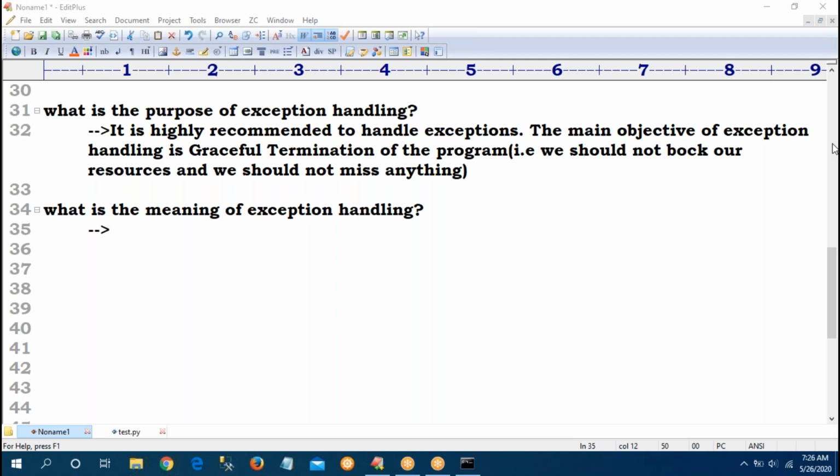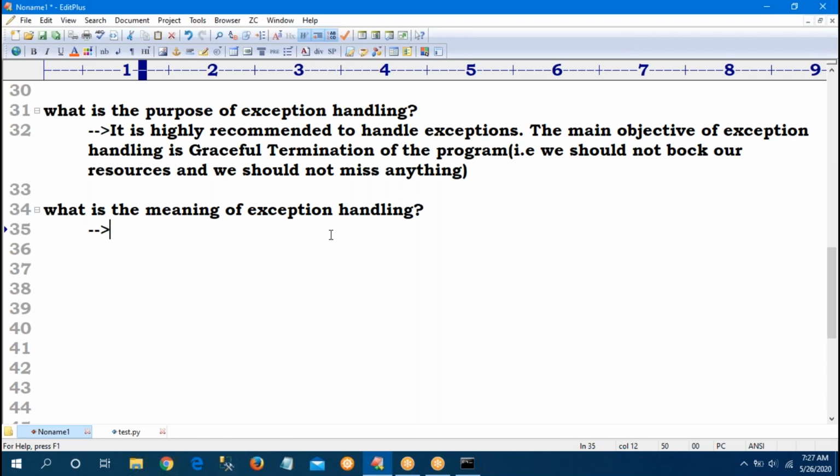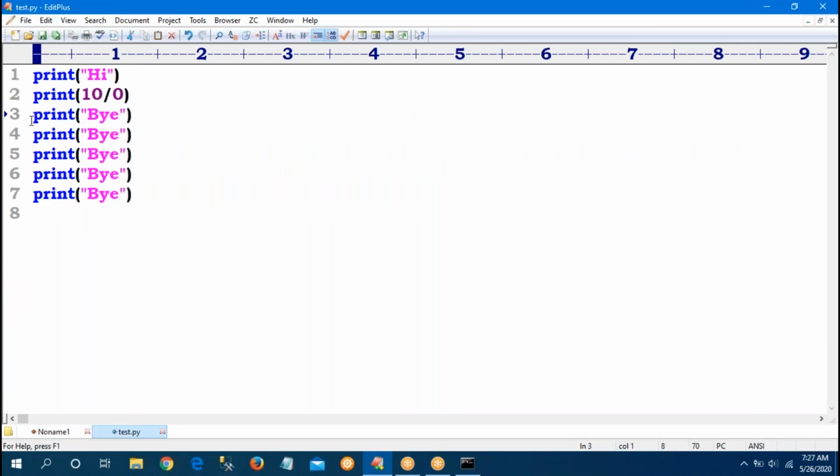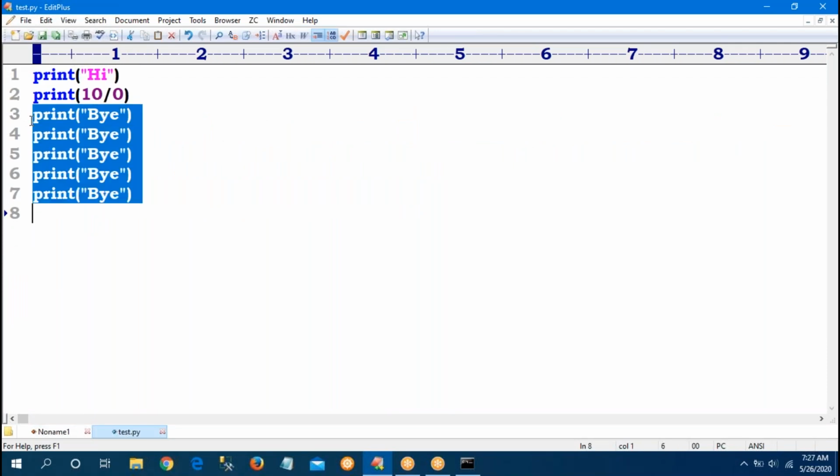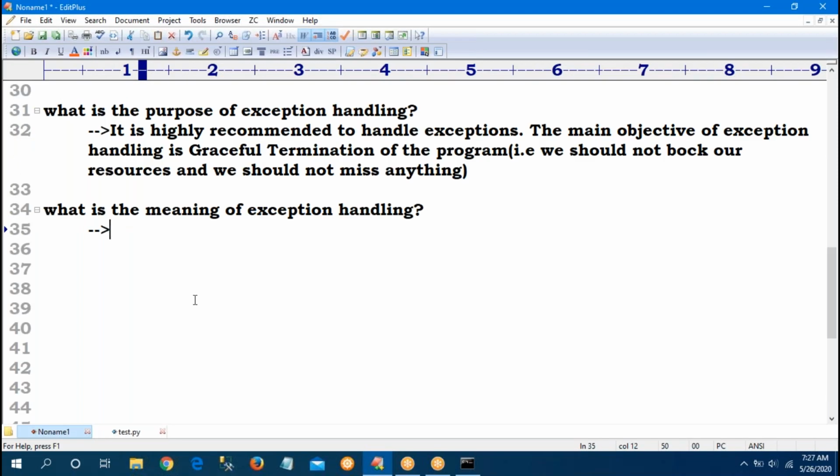Second way is an alternative way, through the backdoor. You want to join the software also. So like that, what is the meaning of exception handling? Sir, here I am not repairing any exception. I don't want to repair this line number 2. How to execute these remaining lines? I am providing an alternative way. That alternative way is nothing but the meaning of exception handling. So how to handle? I will tell that. Observe here. So what is the meaning of exception handling?